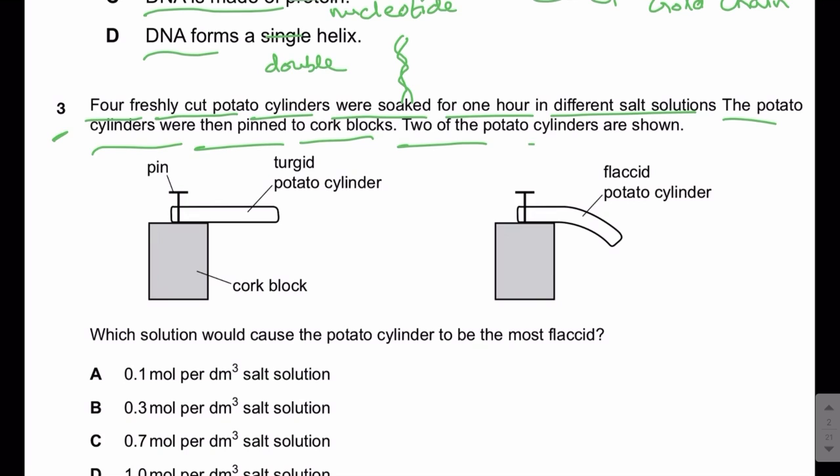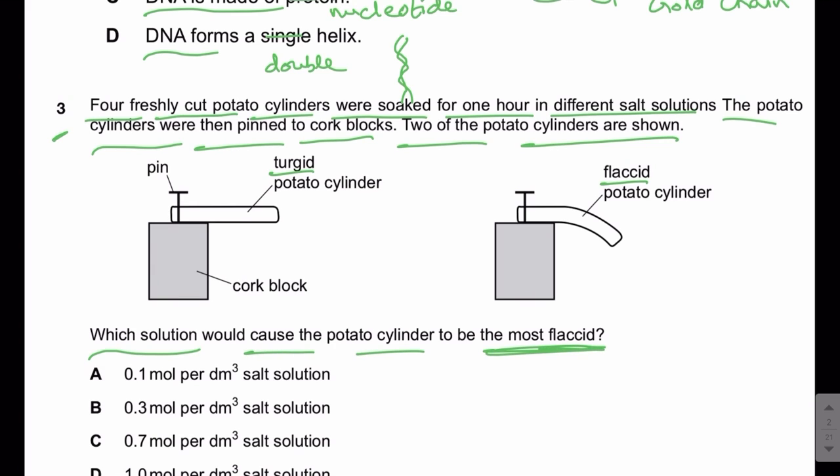Two of the potato cylinders are shown. One is turgid and the other one is flaccid. Which solution would cause the potato cylinder to be most flaccid?